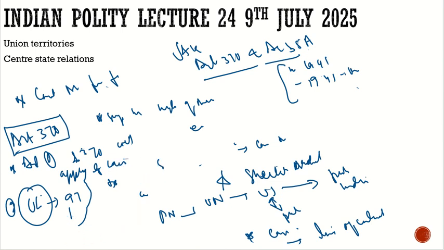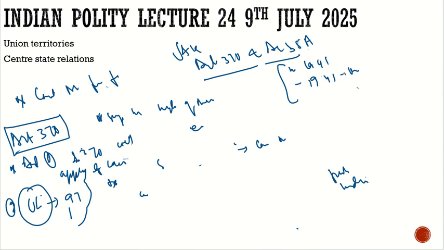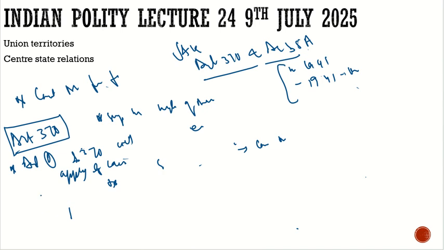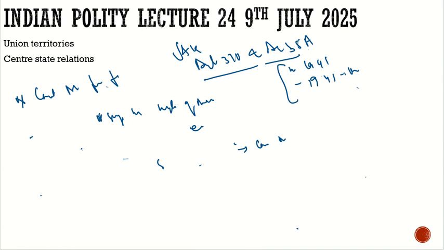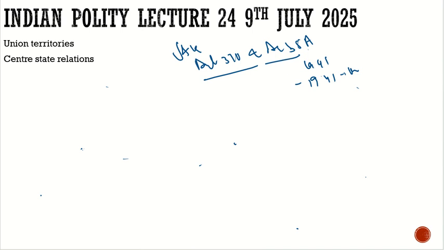So let me repeat it so that you will understand. Here we are discussing Article 370. Under Article 370, we discussed that Article 1 and Article 370 apply to Jammu and Kashmir. Second, Parliament of India has powers with respect to only 3 items under the union list with respect to Jammu and Kashmir. The rest is with the Constituent Assembly of Jammu and Kashmir. Third, what were those items? They are defense, external affairs and foreign policy, and communication.